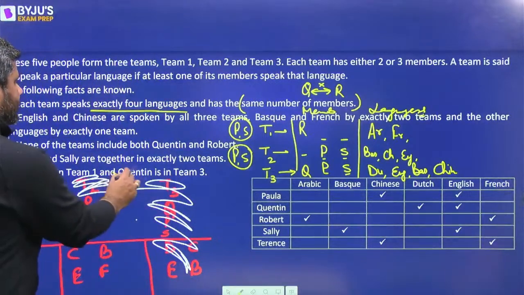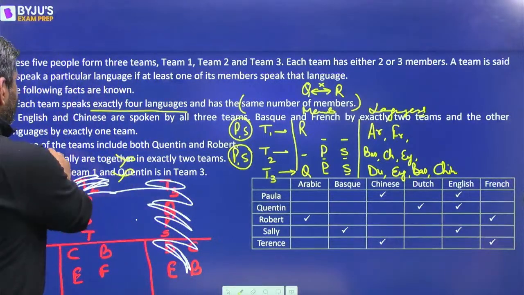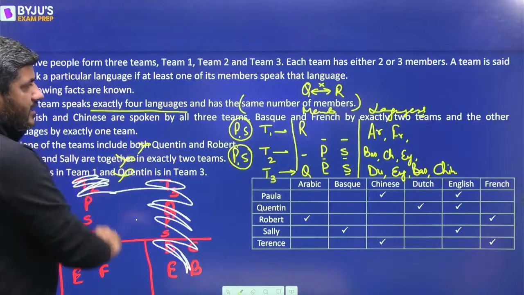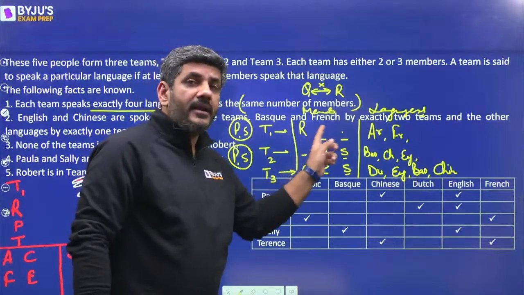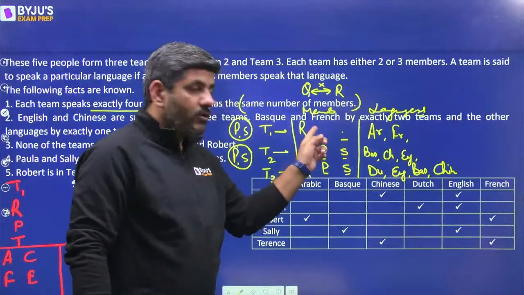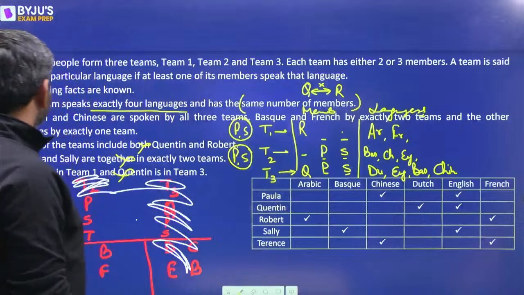ये हम लोगों ने यूज कर लिया है। None of the teams include both Quentin and Robert, वो मैं यहां पे लिख चुका हूं। That means यहां अब मेरे पास क्विंटन नहीं आ सकता, right? I cannot have Quentin here. What next?